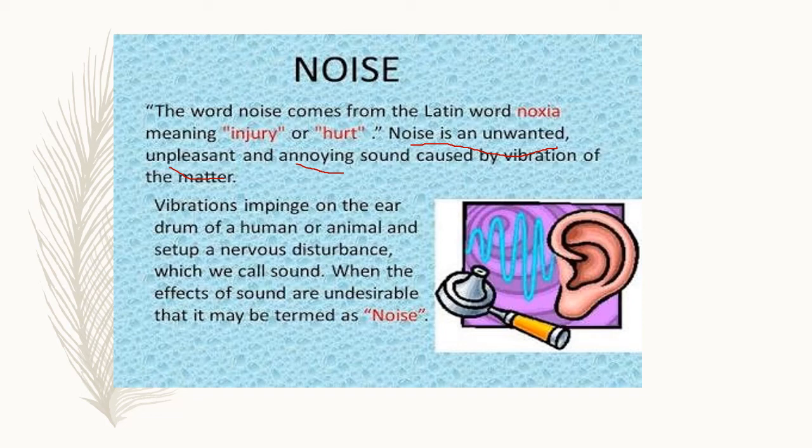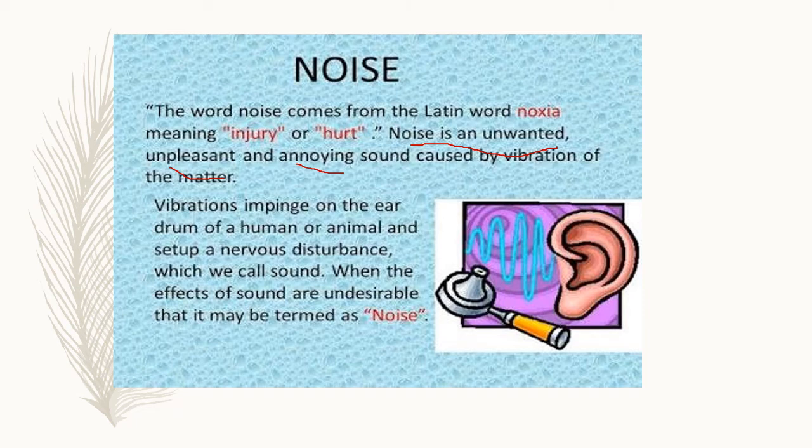Vibrations impinge on the eardrum of a human or animal and set up a nerve disturbance. It may be on the human ear or on the animal ear. Vibrations which are exposed on the eardrum of humans or animals set up a nerve disturbance, which we call sound.